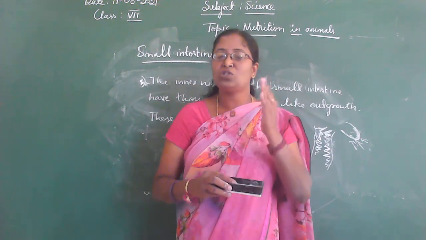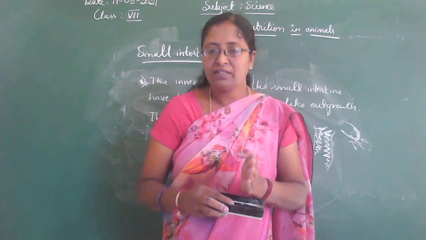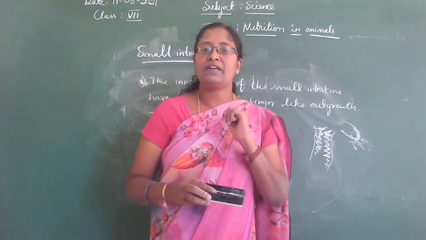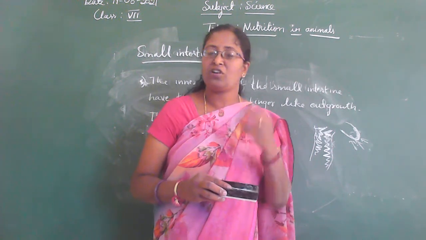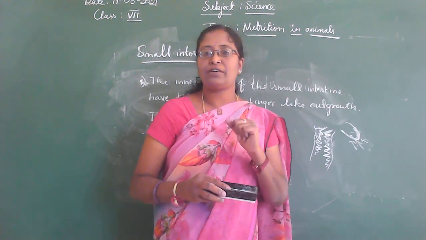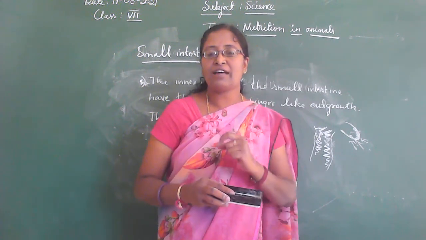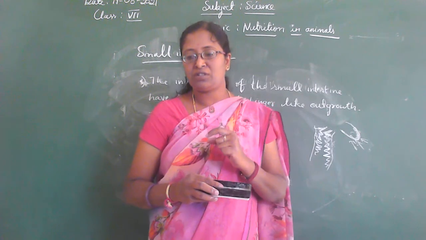These organs use the food components. These organs use the protein or carbohydrates or fats to do different functions. So this is called assimilation.